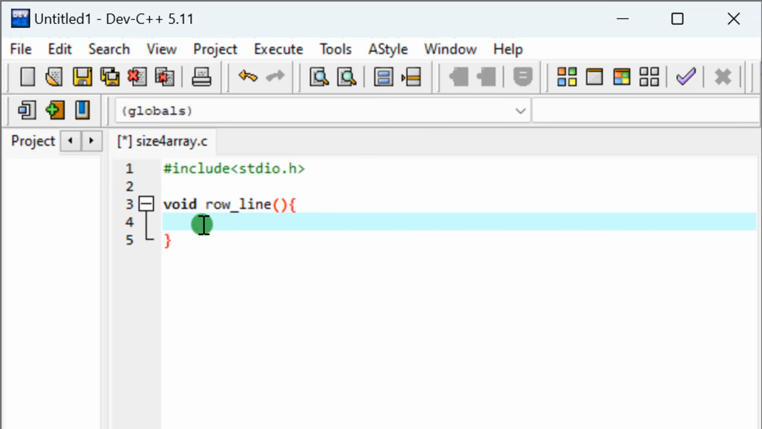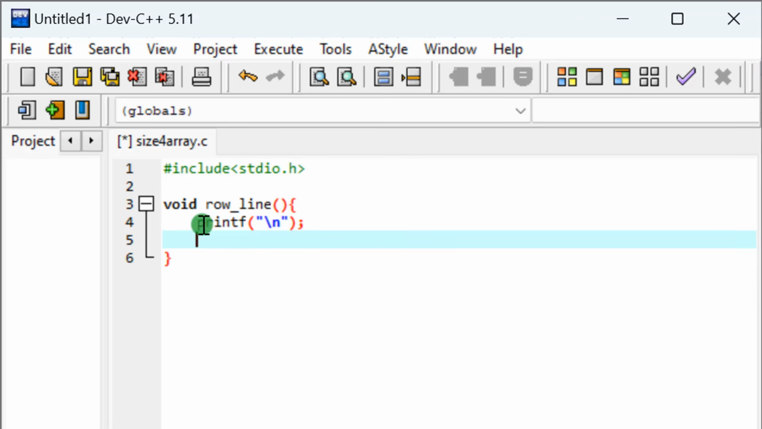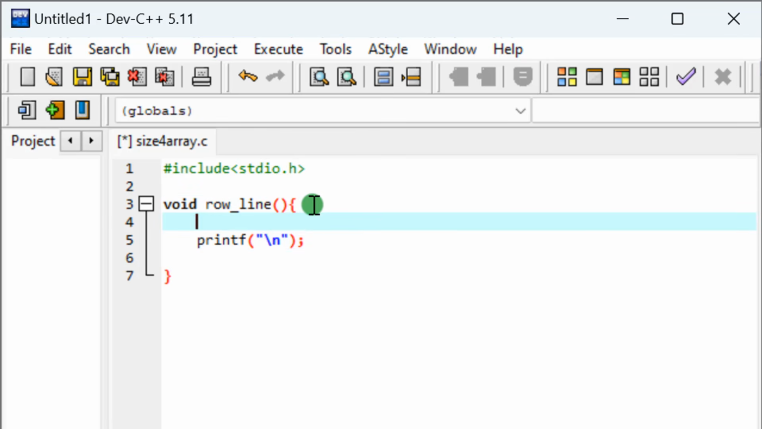Now what's the question saying? They say it outputs a new line. So printf \n. So you see, I'm not creating something, I'm just following what the question is saying. Then they say okay, for each column output 5 dashes. Now see here, I'm going to declare a variable int i.